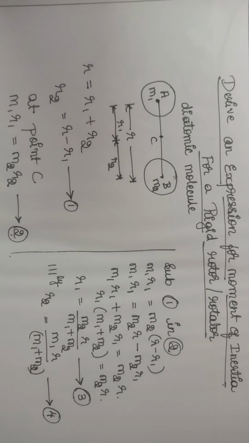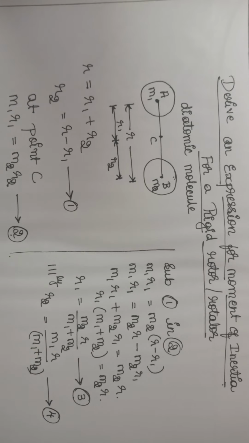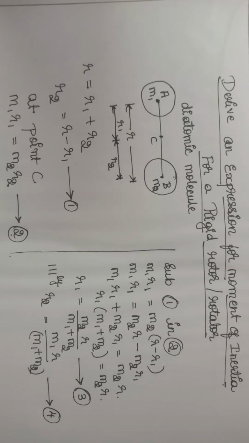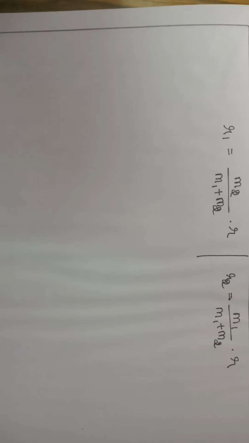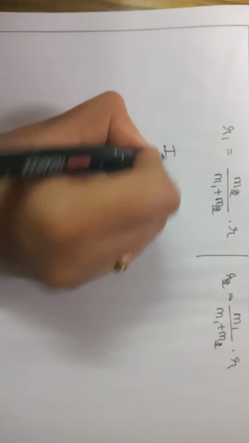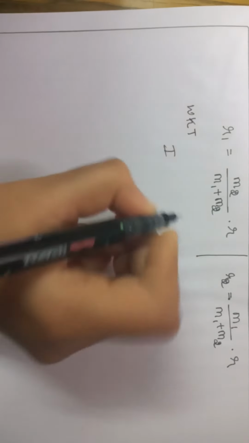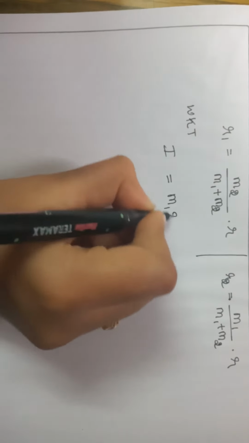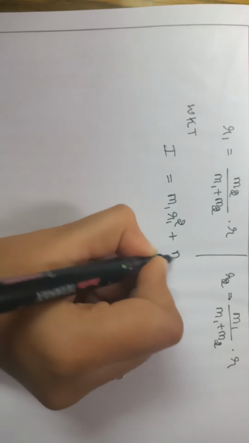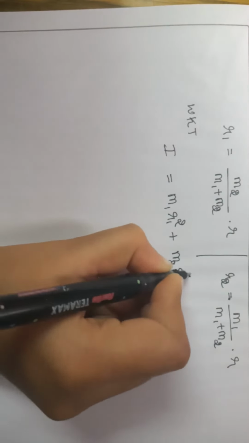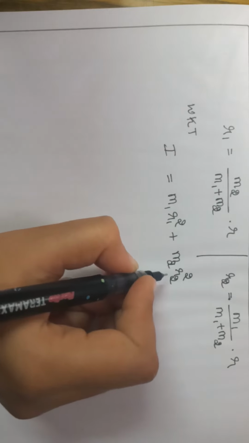Now we will substitute these expressions into the moment of inertia expression. As we know, I is equal to m1 r1 square plus m2 r2 square. This expression is for a diatomic molecule.